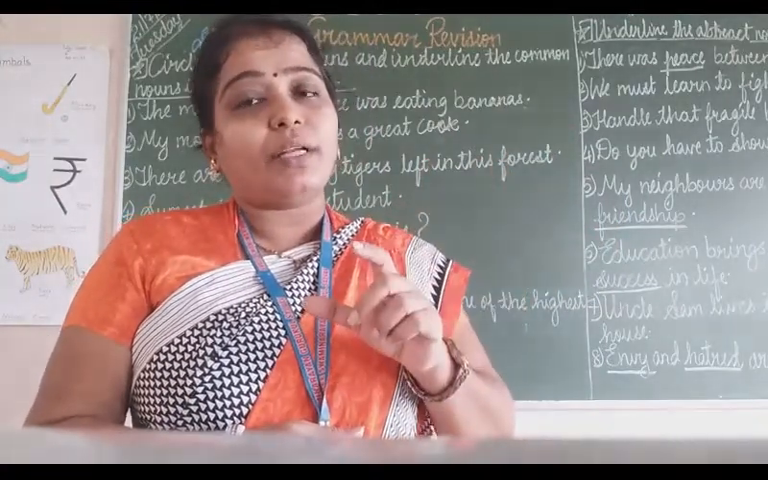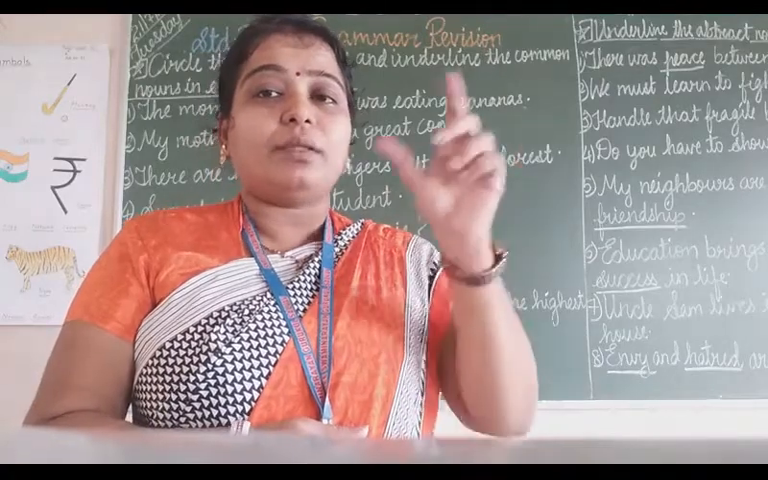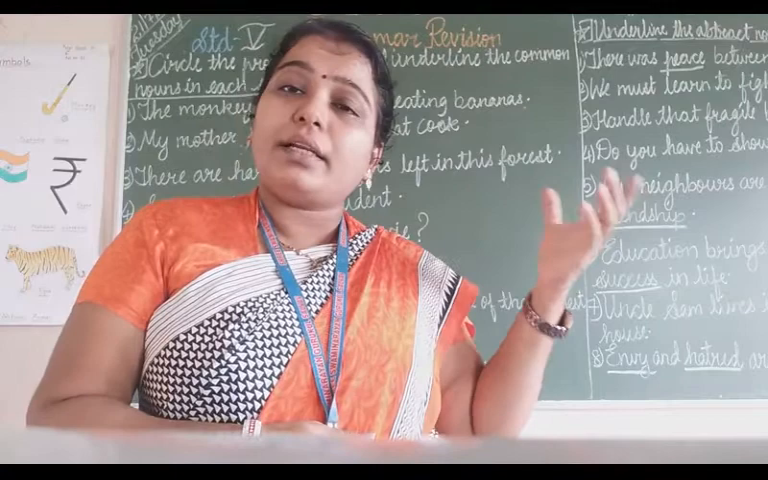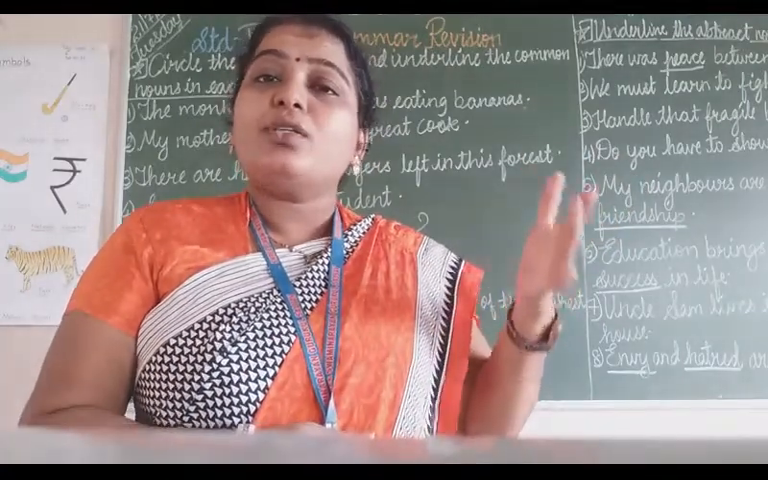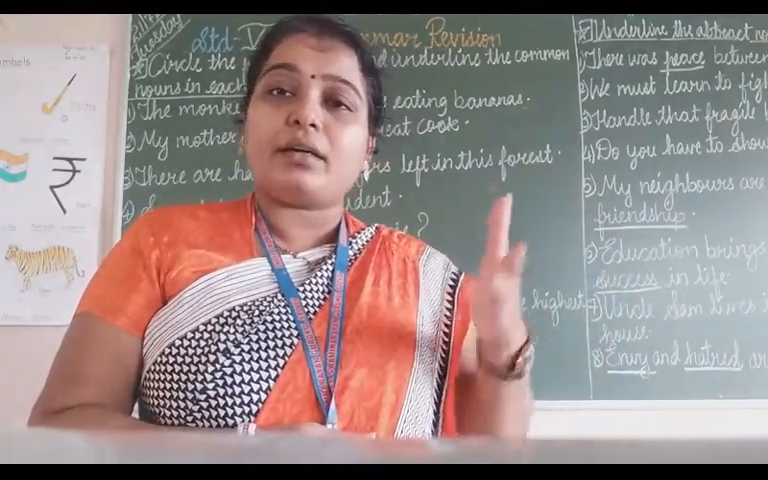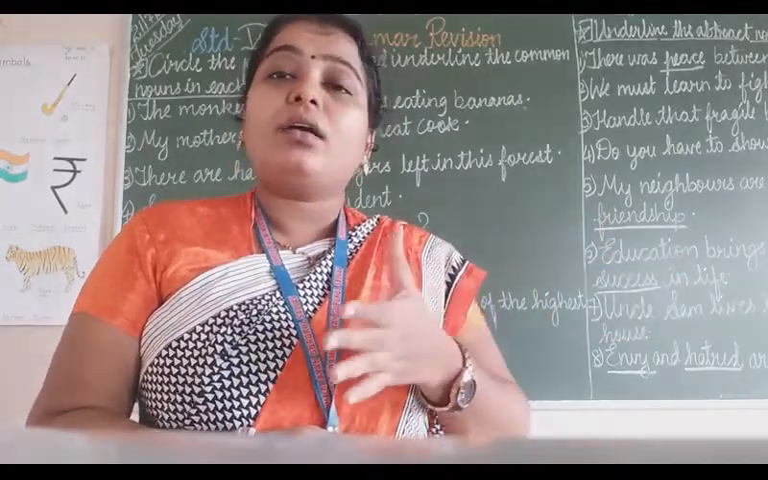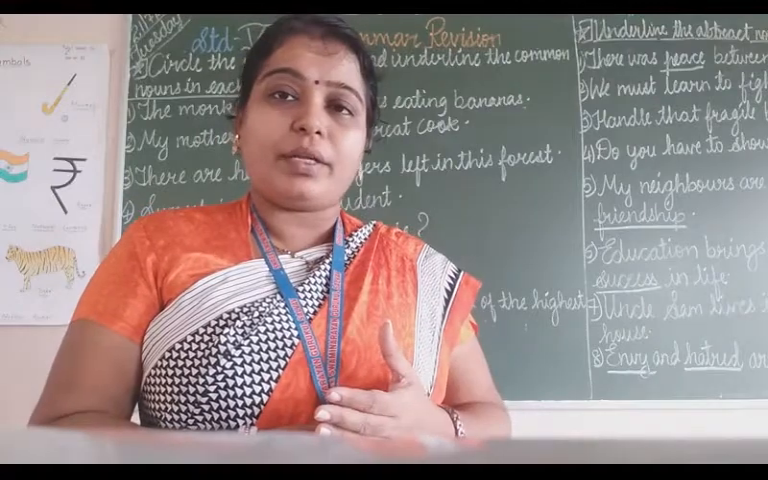Planet is a common noun. But if I say Earth, Mercury, Venus, Jupiter, Saturn, Uranus, Neptune, they are the names of that particular planet. So the names of the planets like Earth, Mars, Jupiter are proper nouns. But if I say planets, then it is a common noun.